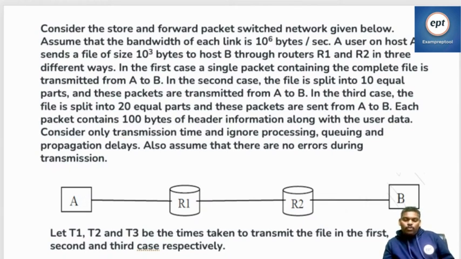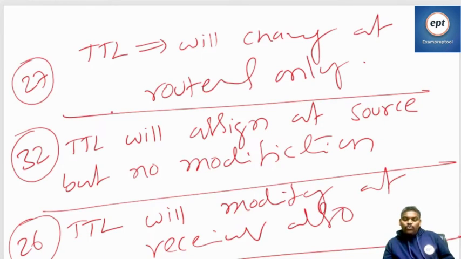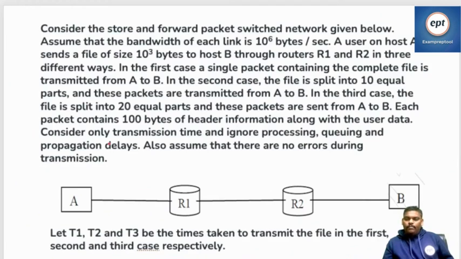In the previous problem, I gave conclusions also. Initially at the sender, TTL will be 32. At every router it will change, so it became 27. TTL will change at the receiver also, because when the packet is going to the receiver, at the receiver you have to see the network layer. The network layer will change it by 1, so it will become 26. Okay, that's okay. Come here.